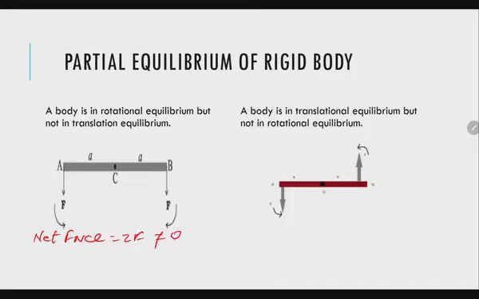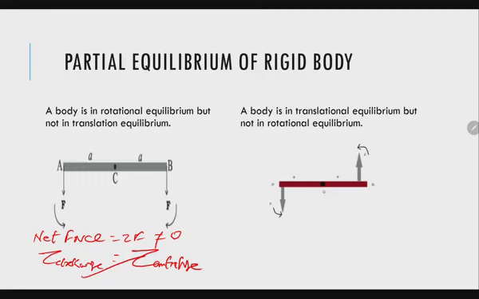So, it is not in the translational equilibrium, but clockwise torque is equal to anti-clockwise torque. It means it is in the rotational equilibrium.